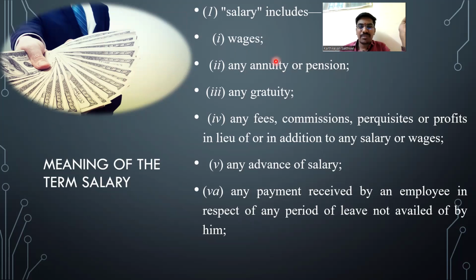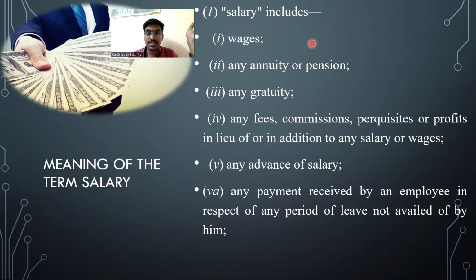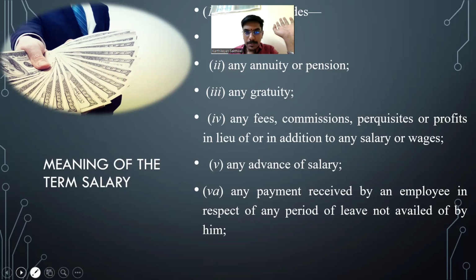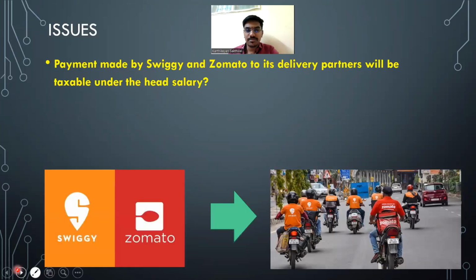As simple as that, any payment which is being received by the employee, because as you have already correctly pointed out, this is an inclusive definition. Any payment which is in the likes of this will be included. Correct. So this is the definition of the term salary. Let us not dwell deep into it. Just know something like this is there. We'll come back to this definition after some point in time. Okay. So section 15 is clear for everybody, right? Yes, sir. Super. We'll take some issues then.